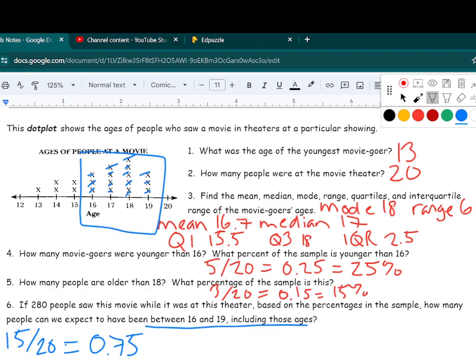To find that number out of a larger number, so what we have here is a sample. Now we want to estimate how much out of the population. So if 280 total people saw this movie, we want to guess how many were between 16 and 19 inclusive. And the way that we do that is multiply. So we multiply our decimal that we just found by the total that we're looking for. So 0.75 times 280, we get about 210 people were between 16 and 19 that saw this movie.